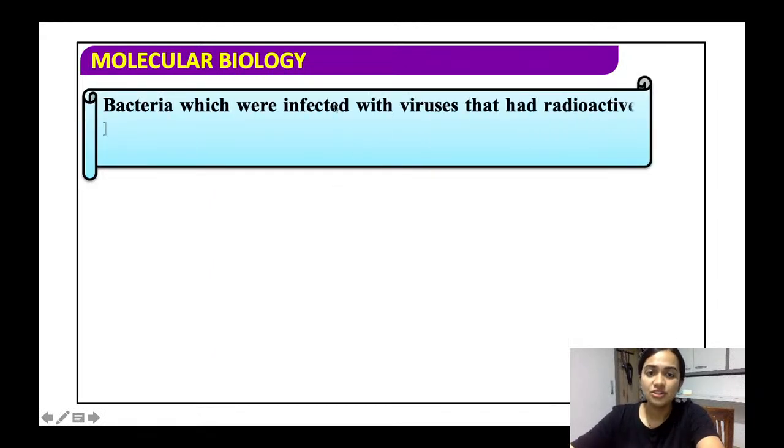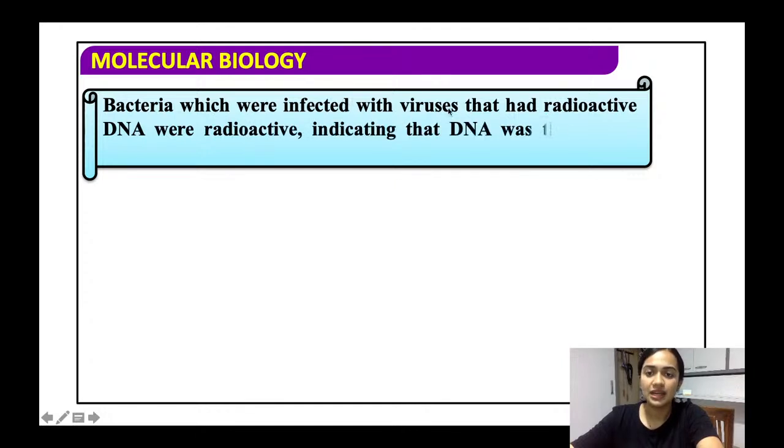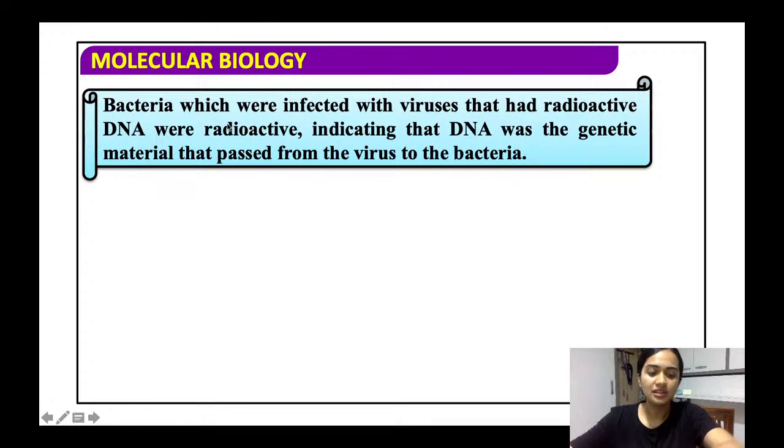The bacteria which were infected with viruses had radioactive DNA and were radioactive. तो अभी जो भी बैक्टीरिया इन्फेक्ट हो गए बैक्टीरियोफेज यानी कि वायरस से, उनमें क्या था? उनमें था radioactive DNA, which indicated that DNA was basically the genetic material that passed from the virus to the bacteria. तो ये वायरस क्या करता है? वायरस बैक्टीरिया के अंदर जाता है एंड रेप्लिकेट कर रहा है.